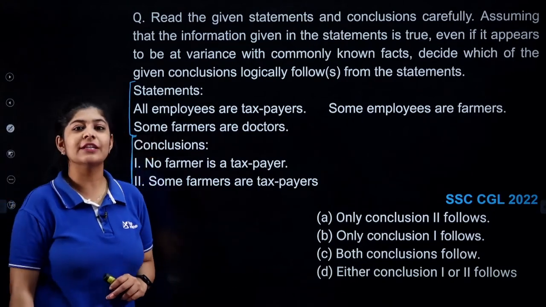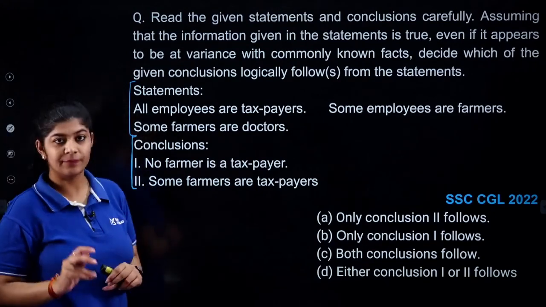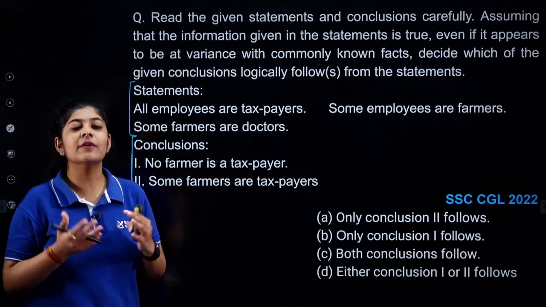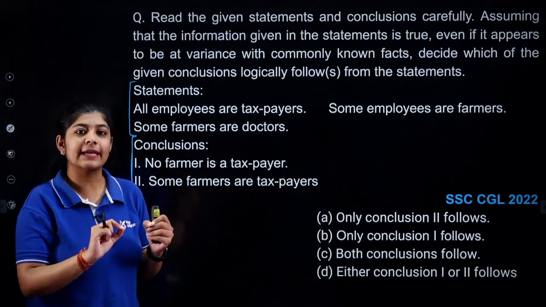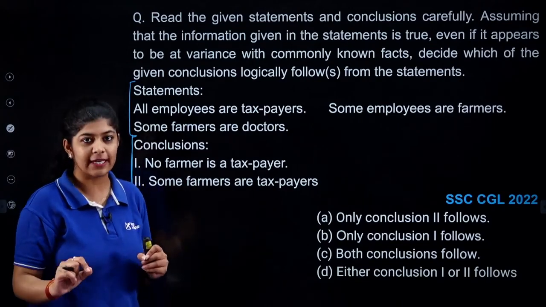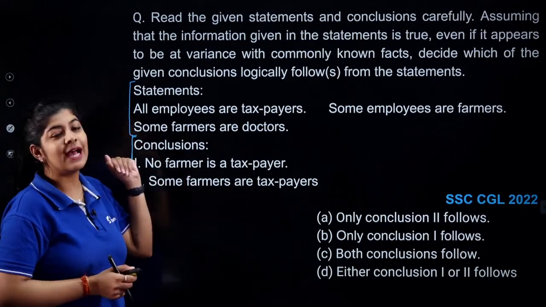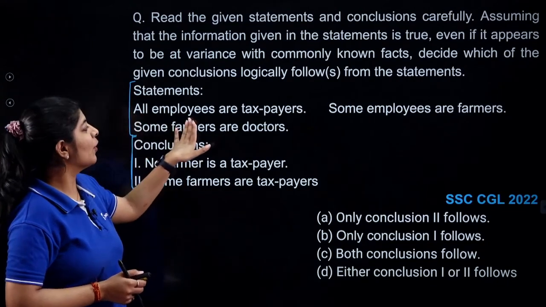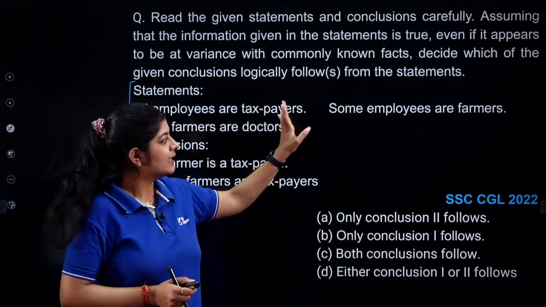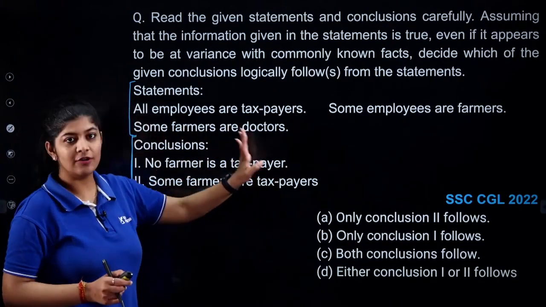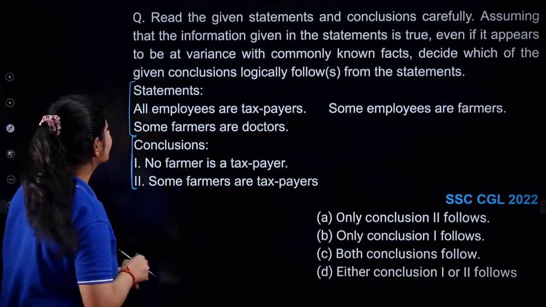We will draw a basic diagram, and on the basis of that diagram, we will check our conclusions. The statements say that all employees are taxpayers, some employees are farmers, some farmers are doctors. So let's draw the diagram.